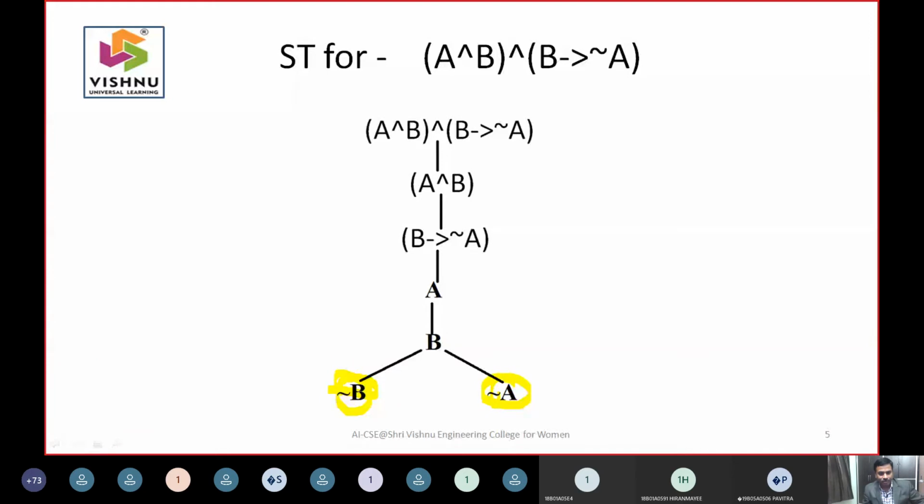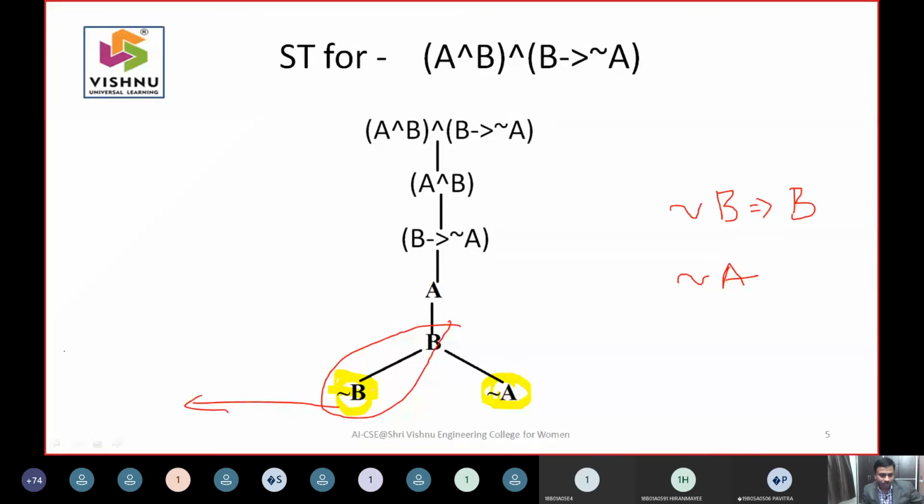But the interesting fact that you need to understand here is, when you have a leaf called negation of B, you need to think whether in any part of the path you find the opposite of B. Do you find B or not? Negation of B is here and B is here. The meaning is the path itself is closed here.